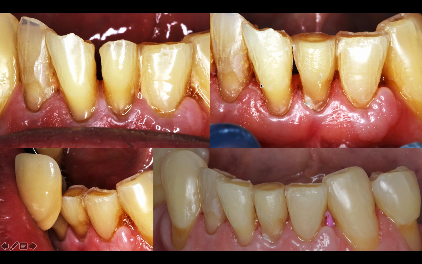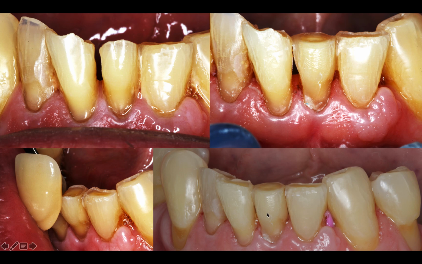So all we did here is I added some composite to get him a nice contact, so that it would stop the food trap. And just because he mentioned how sharp this was, and that no one had done it for him, we smoothed out the teeth. That way, on his tongue, because he did present with minor cuts on his tongue, we smoothed that out, and the patient was extraordinarily happy with it.